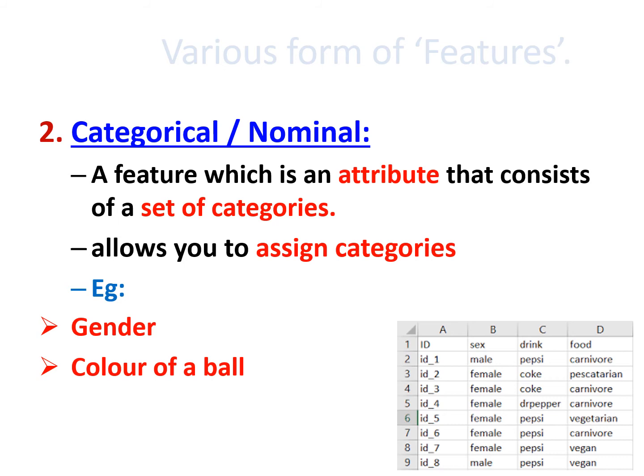Here, you can see the third column. It is a drink, Pepsi, Coke. Likewise, the data is like that. And the next category is food. Here the representation is like carnivore, vegetarian, pescatarian, vegan, like that. So this type of data is termed as categorical data. So numerical data means data is in the format of numbers. Categorical data or nominal data means data should be represented in the format of some characters.